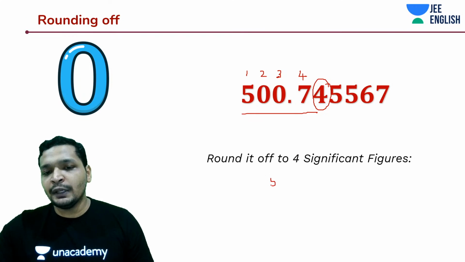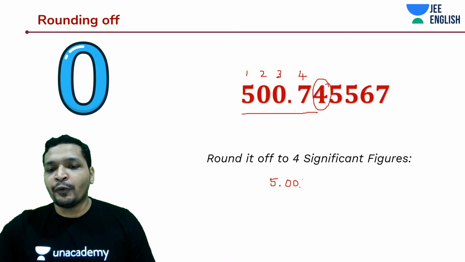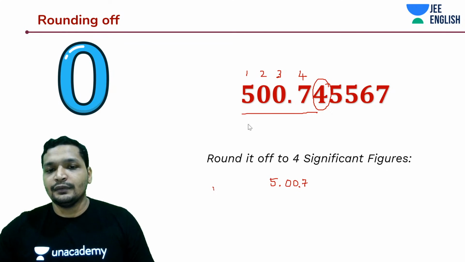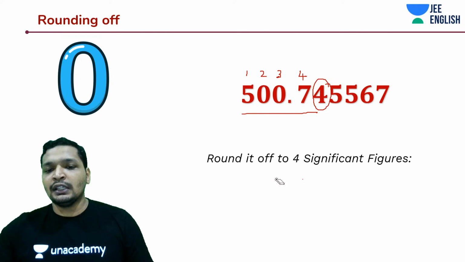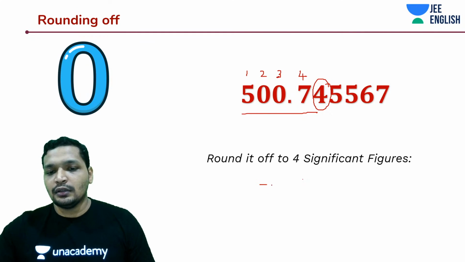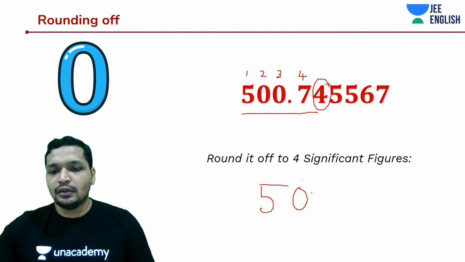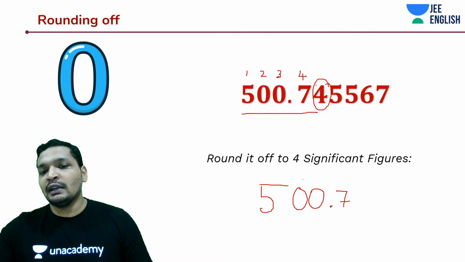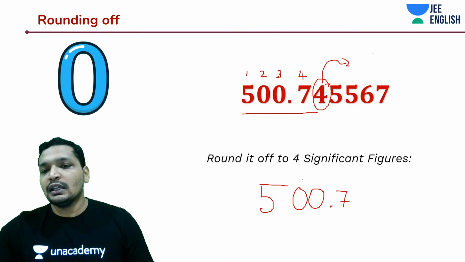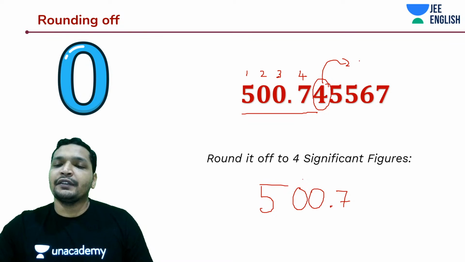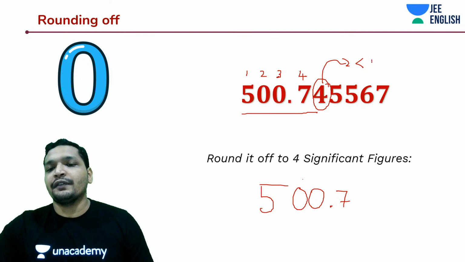So this should be 500.7 only, because it is trailed by 4, which is less than 5.